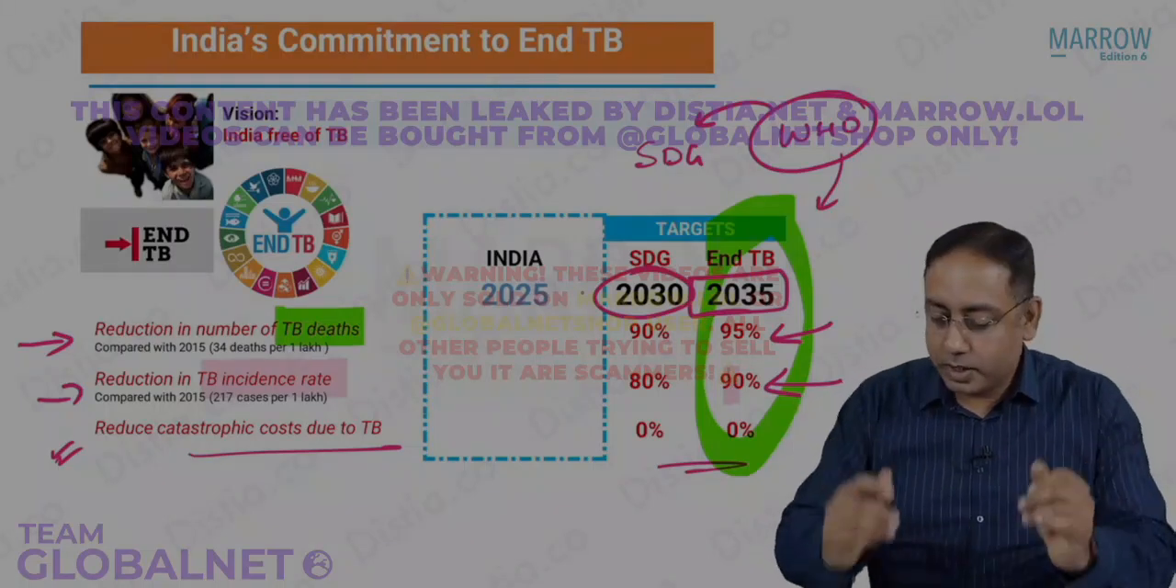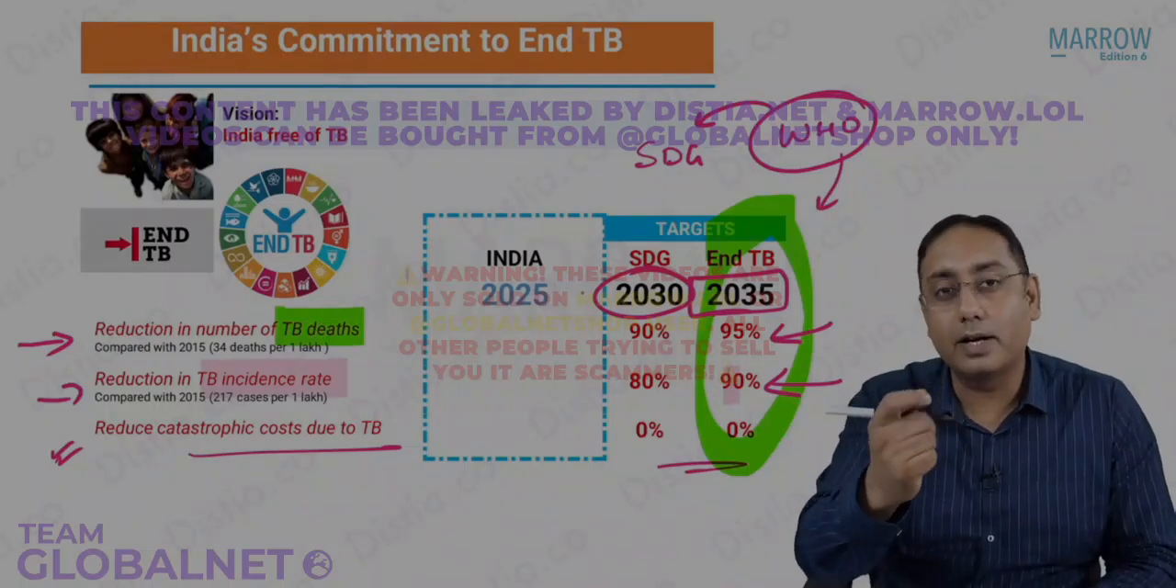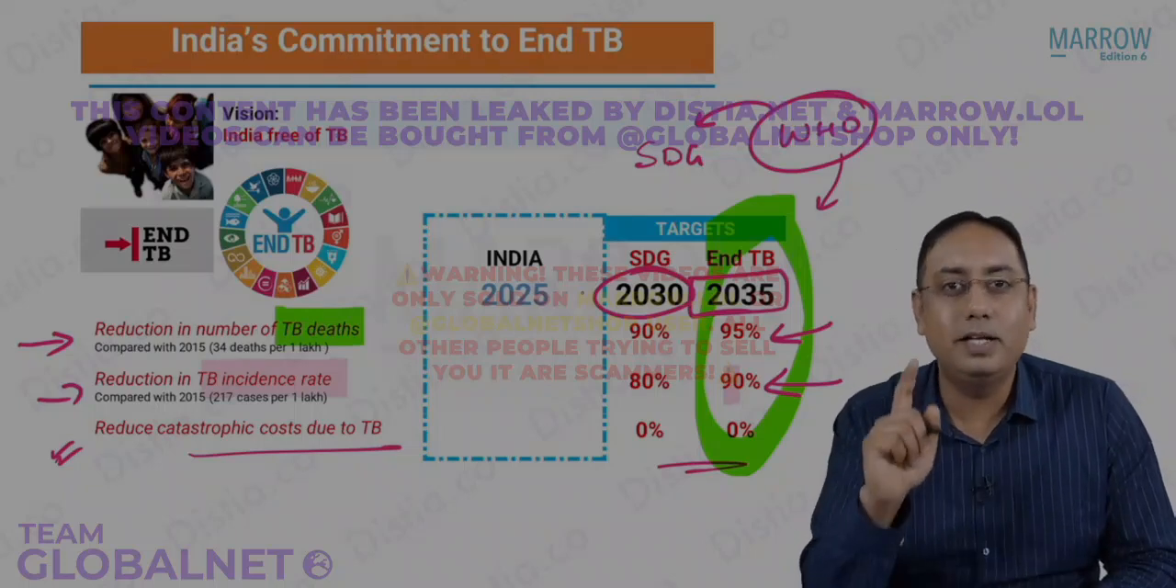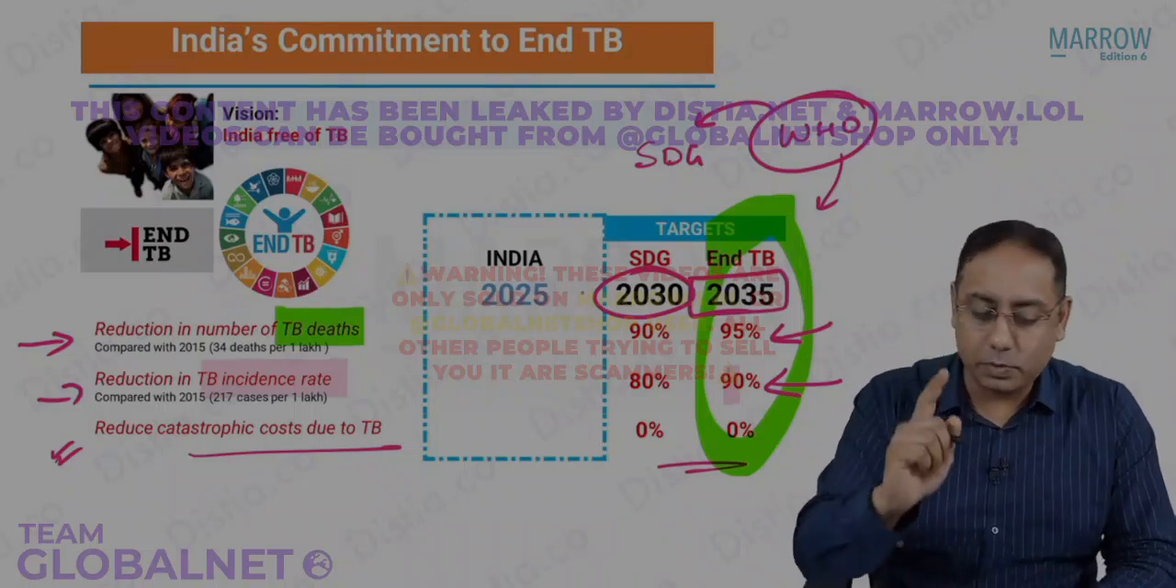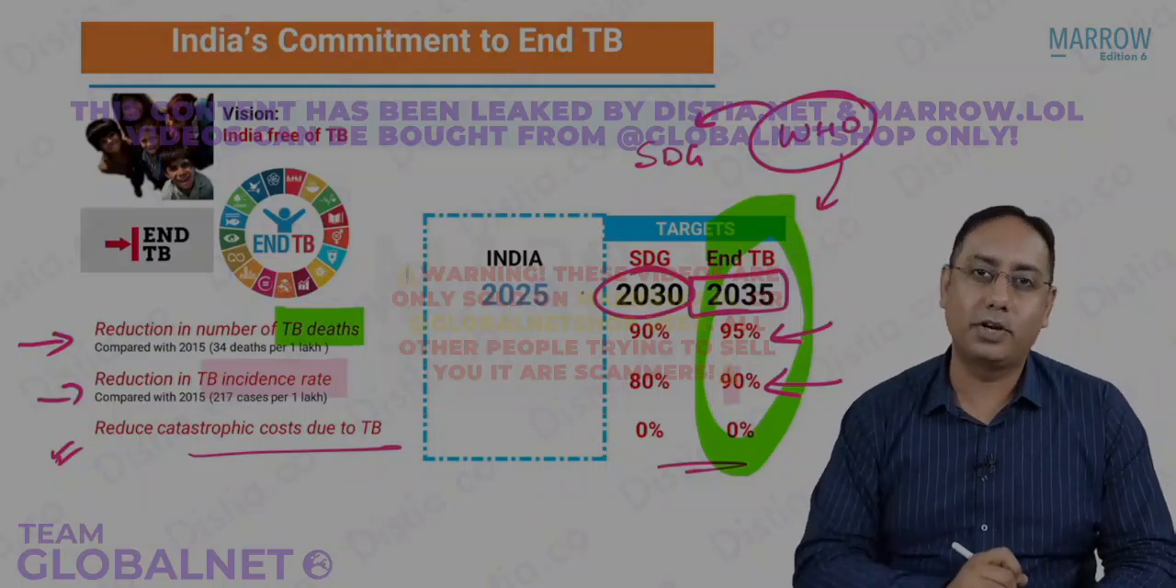Those are the SDG targets, but now what are the numerical targets? They want a reduction in TB deaths. Listen very carefully. Now, this is what you cannot afford to forget in your exams.